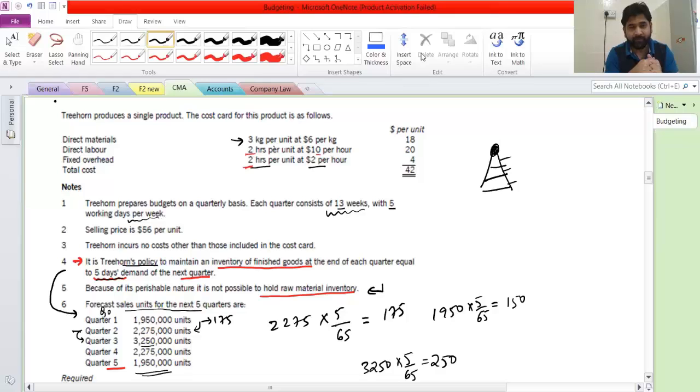Now, when we open the book and turn the pages, we'll find many things, and we'll discuss all of that. But overall, without touching the book, these are the main points which we had to discuss about budgeting.